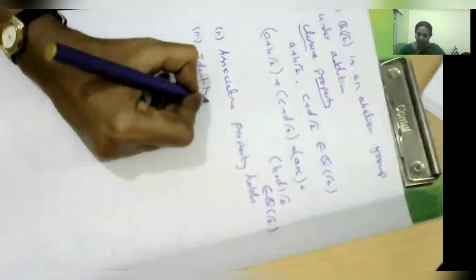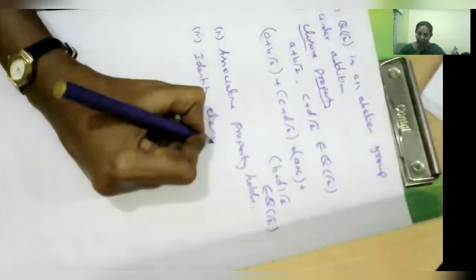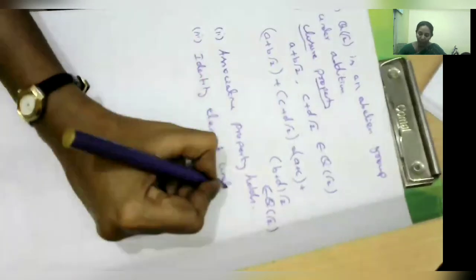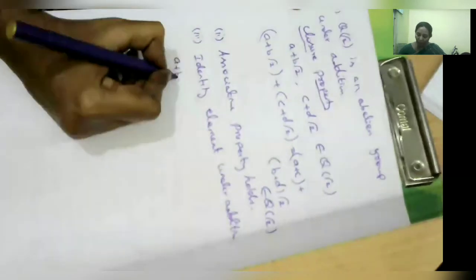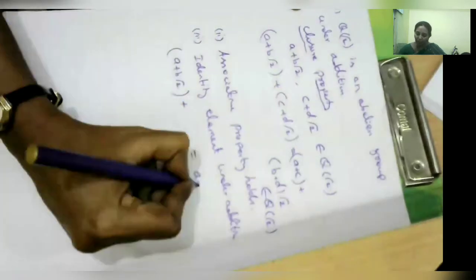Now the third is the identity element. Check the identity element under addition. Take one element from Q root 2: a plus b root 2 plus the identity element should give the same element, a plus b root 2.